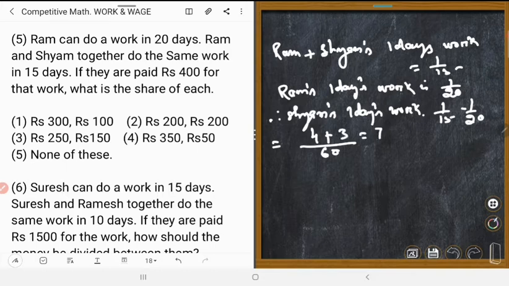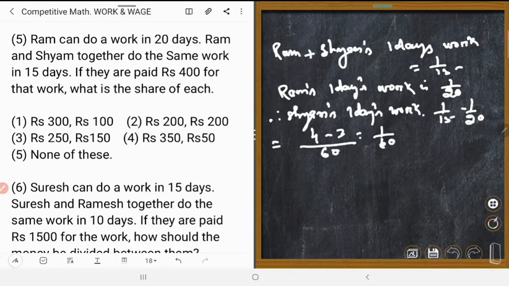That is 4 minus 3, sorry, I made a mistake, this is minus 3, is equal to 1 upon 60. Could you understand?